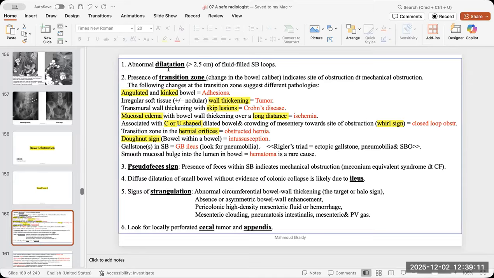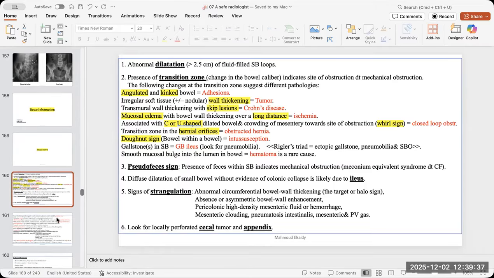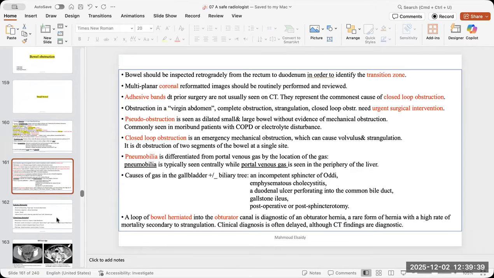Okay, so the dilatation and then the transition zone and then a lot of causes, searching for them, and a lot of signs for each cause. The pseudophysis sign is a good clue in the small bowel obstruction for the transition zone. The signs of strangulation in the wall itself, what happened to it, and don't forget to look for the common causes for the bowel obstruction.